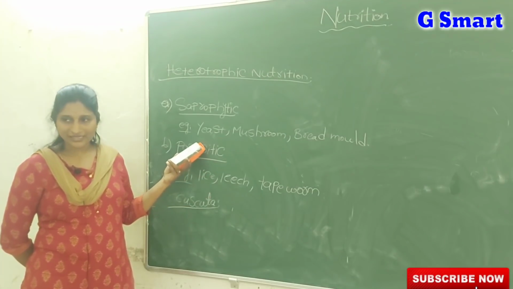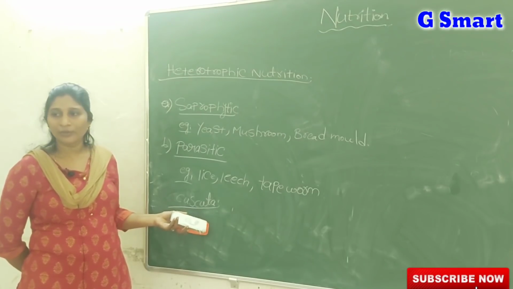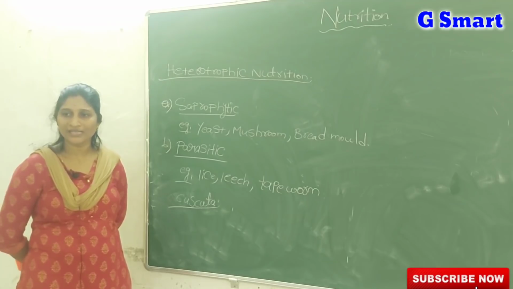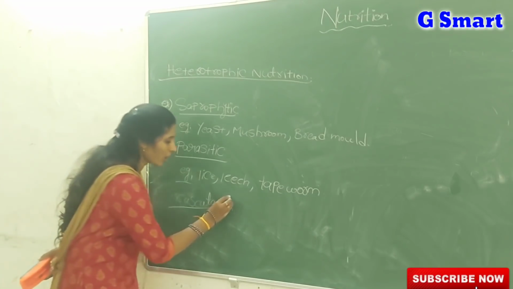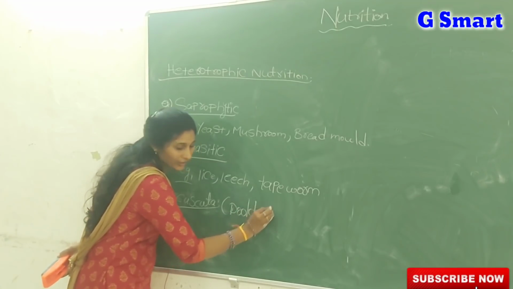So these all are parasitic, but plants are mostly autotrophs. But Cuscuta is one plant known as a parasitic plant example. What is the example for a parasitic plant? Cuscuta. In common language we call it the dodder plant.